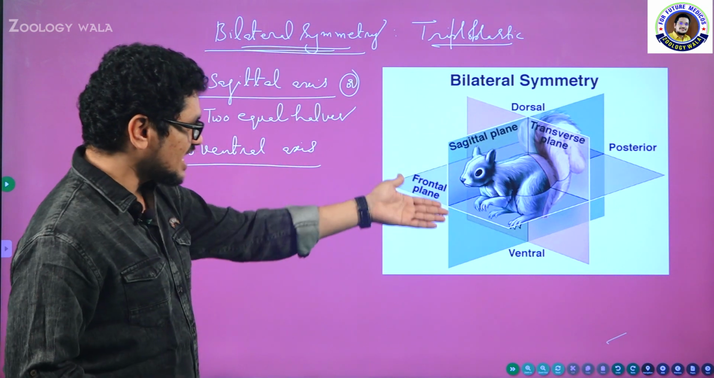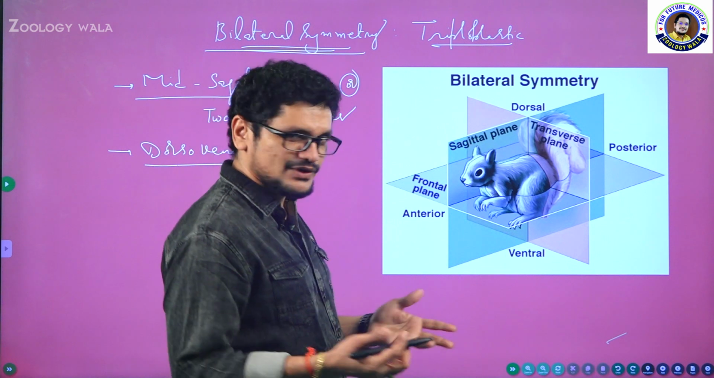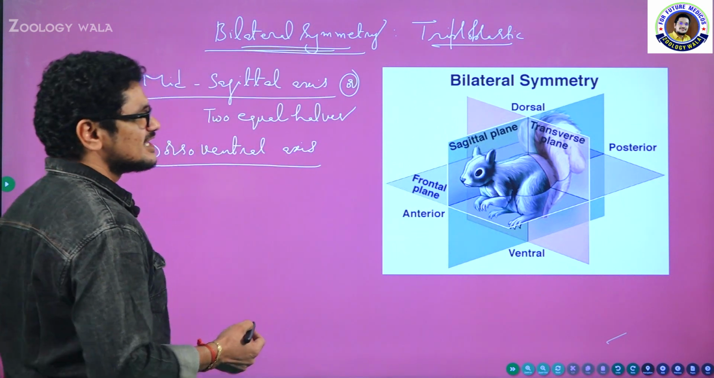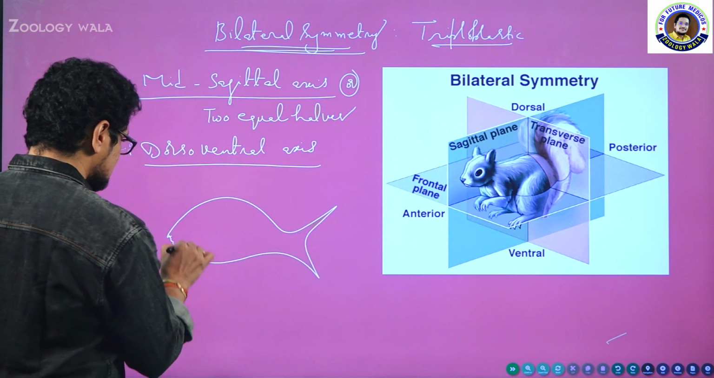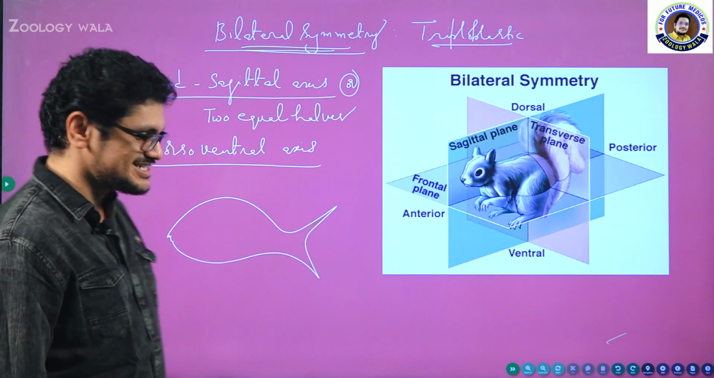You see here, for example, take the squirrel. See, I have represented one beautiful squirrel here, or you can take the fish also. Here the squirrel is there. I will represent one fish just for your understanding. Imagine this is a fish. Hope it is clear. Yes, it is like a fish only.